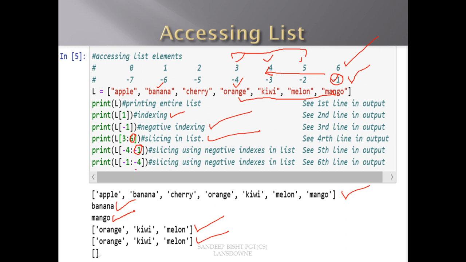Again, one more example: print L[-1:-4]. We are trying to print from -1 to -4, but it will not get printed. As you can see, the list is blank here. So we will see how we can print elements from the right-hand side to the left-hand side in the next slide.